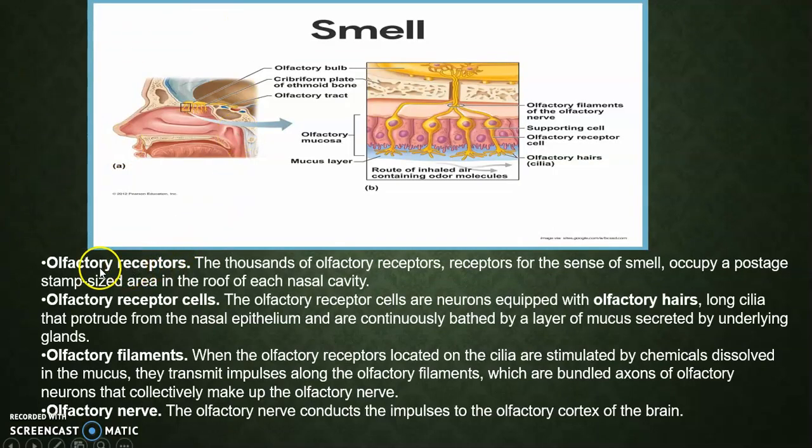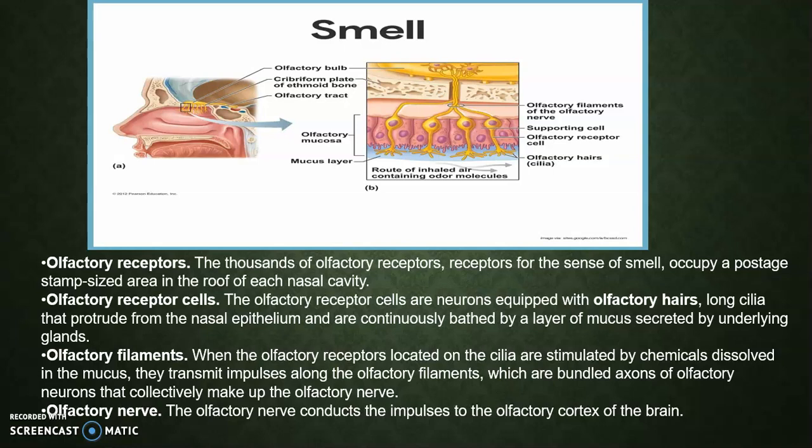Smell. Olfactory receptors. The thousands of olfactory receptors, receptors for the sense of smell, occupy a postage stamp size area in the roof of each nasal cavity. Olfactory receptor cells. The olfactory receptor cells are neurons equipped with olfactory hairs, long cilia that protrude from the nasal epithelium and are continuously bathed by a layer of mucus secreted by underlying glands.